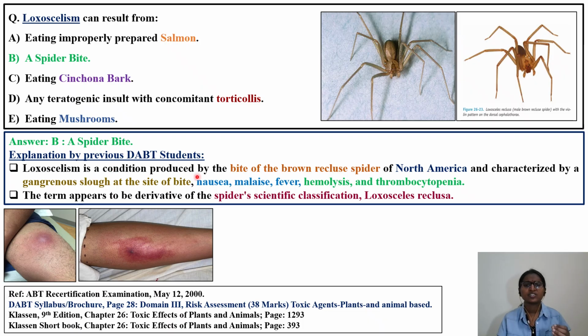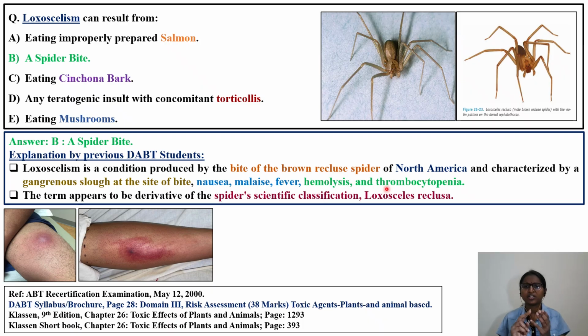Loxoscelism is a condition produced by the bite of the brown recluse spider, named for its appearance, probably in North America, and characterized by a gangrenous slough at the site of the bite. Here I have put pictures for your understanding. The symptoms are nausea, malaise, fever, hemolysis, and thrombocytopenia.